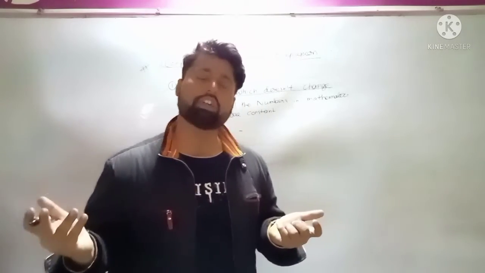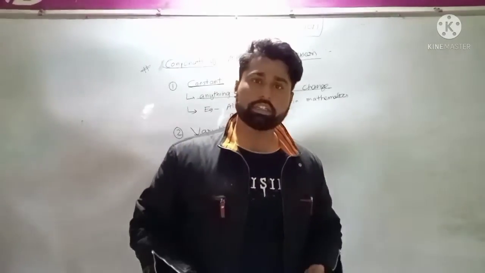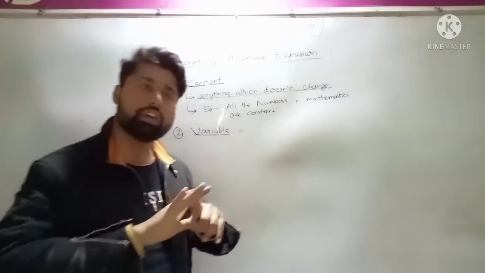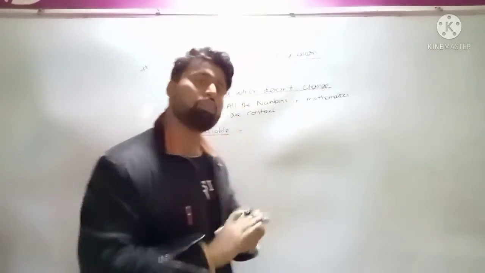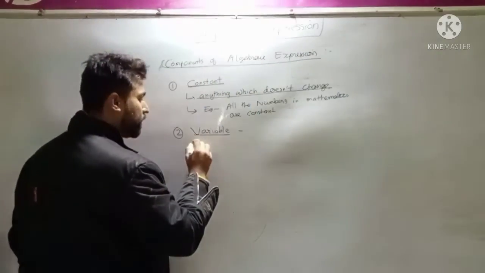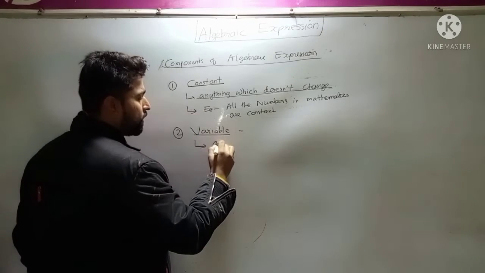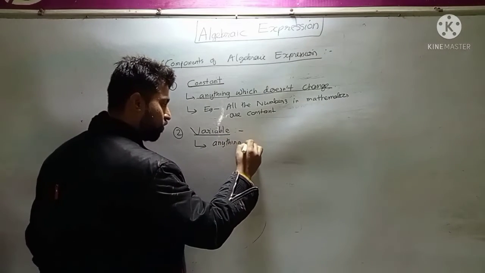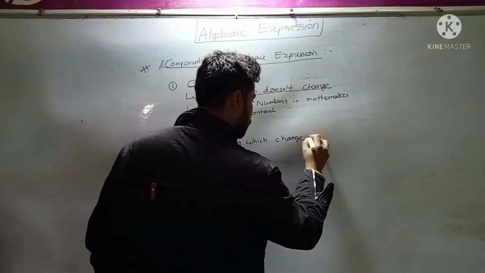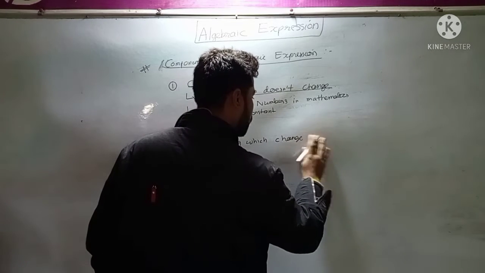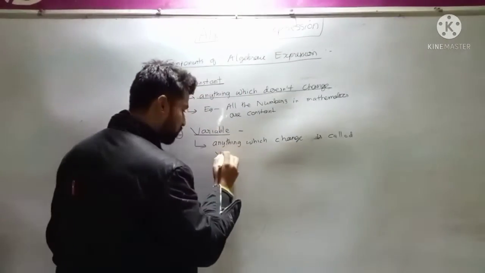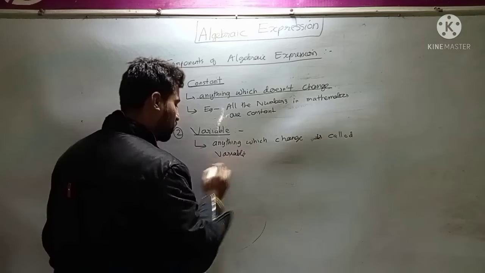Everything changes. Suppose, for example, my height changes, my weight changes. Everything around you changes with time. So all the things around us are variable. I will explain to you the various examples of variable, but first I am writing the definition of variable. That is what? Anything which changes is called a variable.